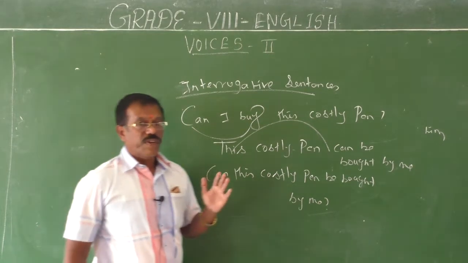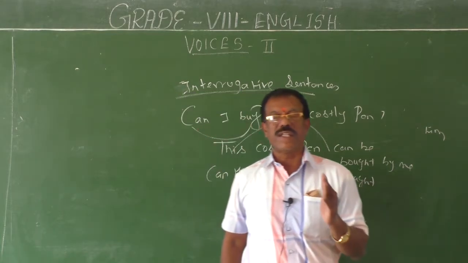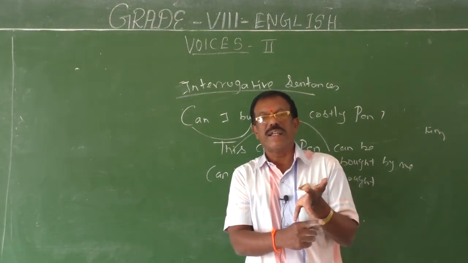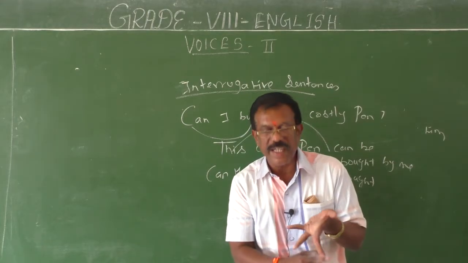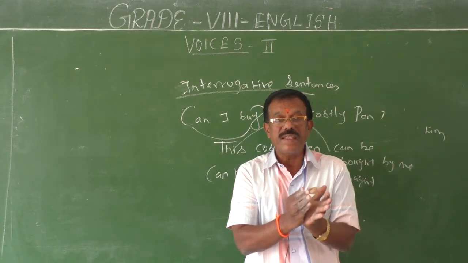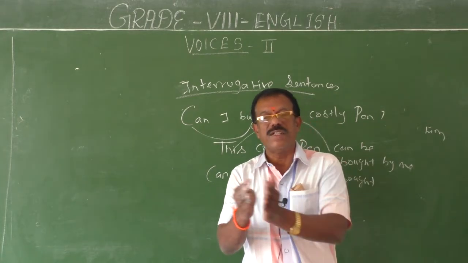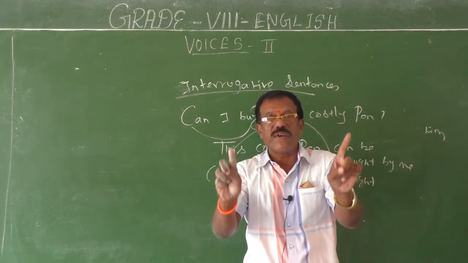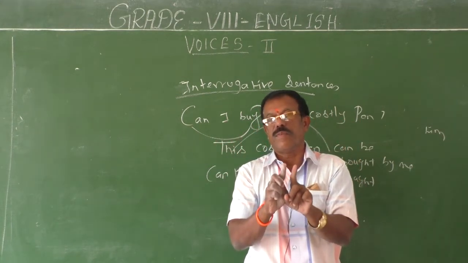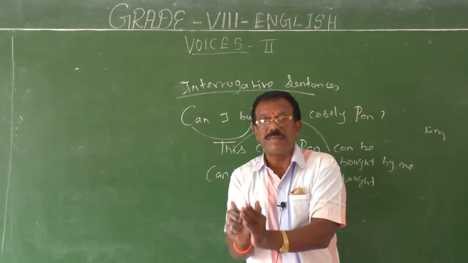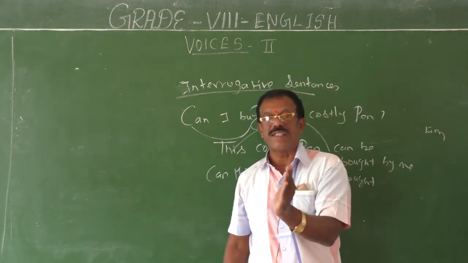Okay. So when you have interrogative sentences in be verbs, is, am, was, were; in do verbs, do, does, did; in have verbs, have, has, had, you have to change these types of interrogative sentences into passive form without changing the structure of an interrogative sentence. That's very important, children. Structure should not get disturbed when you are going to change a sentence into passive.